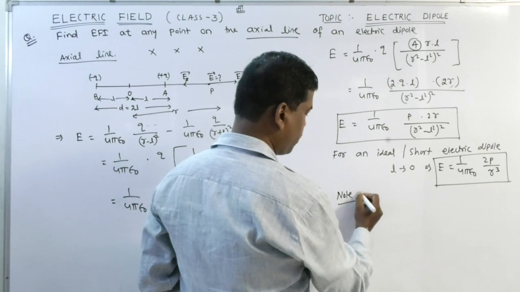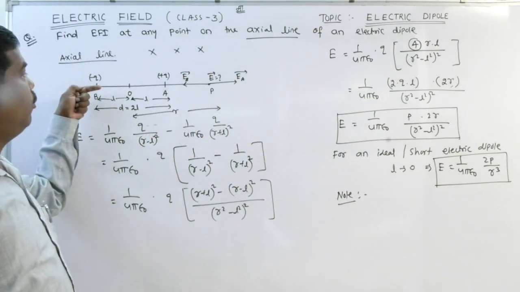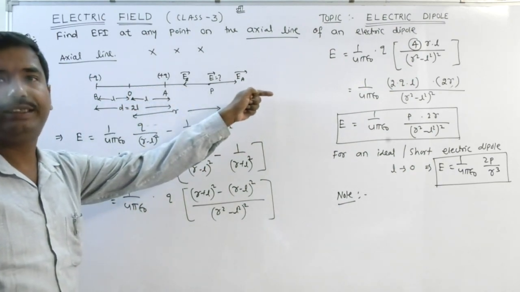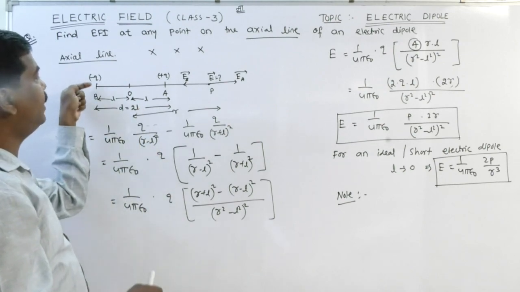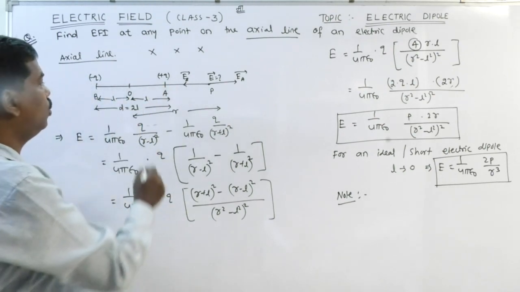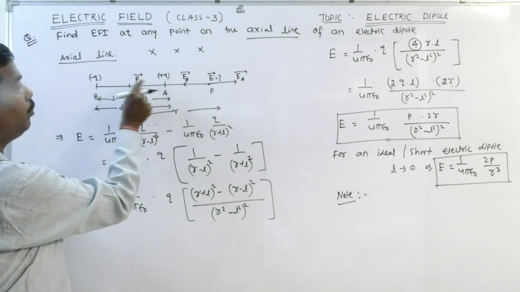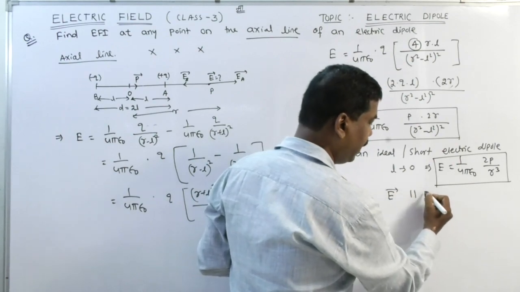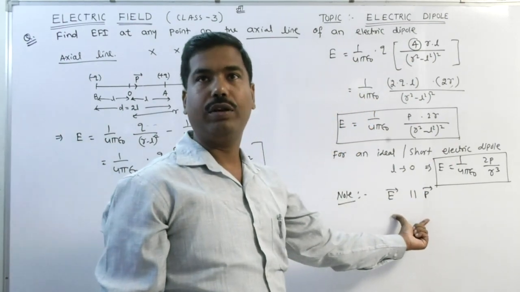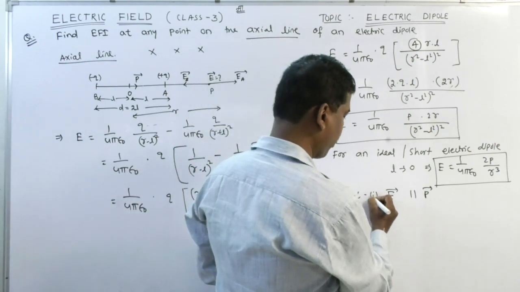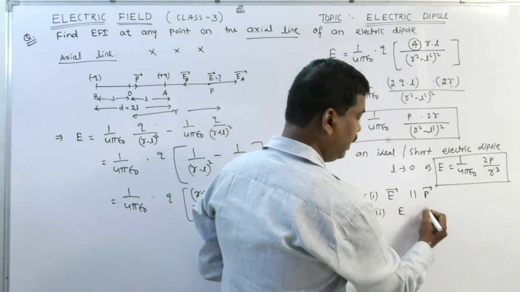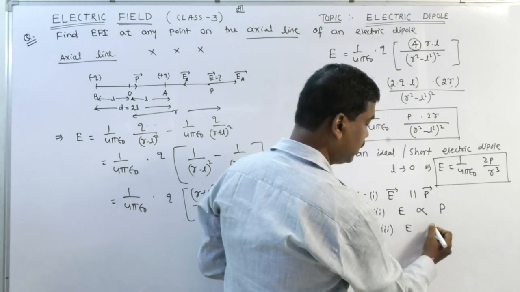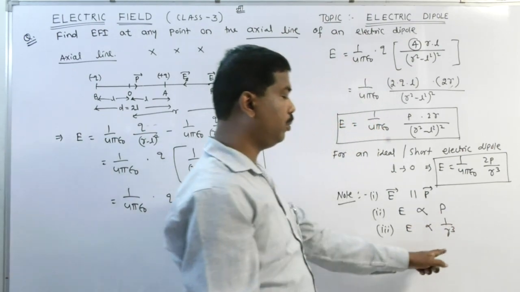Note, electric field always moves from positive charge. Positive charge means electric field will move in such direction. But we know that the dipole moment also moves from negative to positive. So dipole moment acts from negative to positive, and the net electric field is parallel to dipole moment. Clear? Electric field is directly proportional to the dipole moment. Electric field is inversely proportional to the cube of the distance of the observation point.